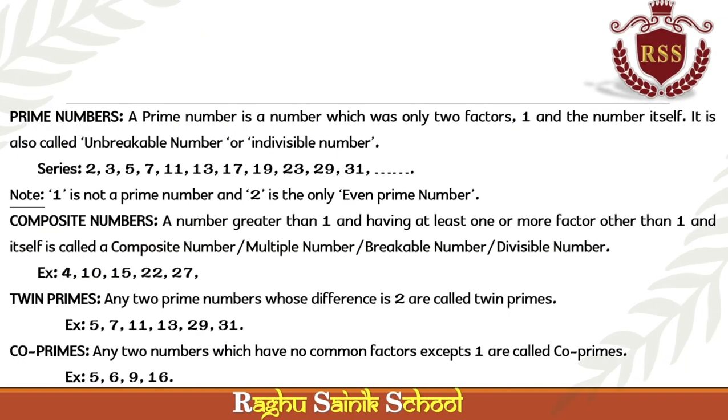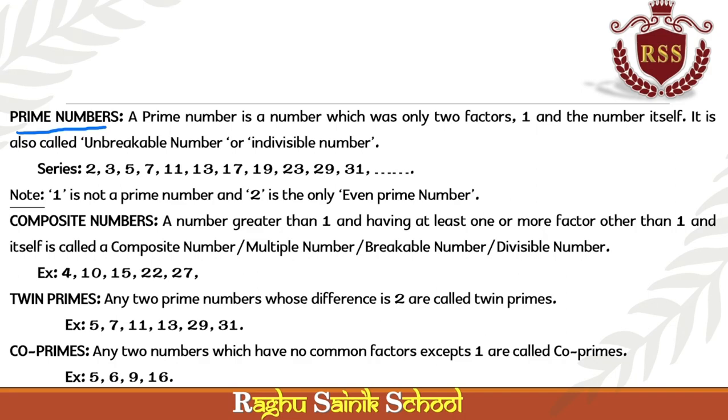Next important thing is prime numbers. Prime numbers are very important. If you are good at prime numbers, 50% of the number system will be very easy for you.